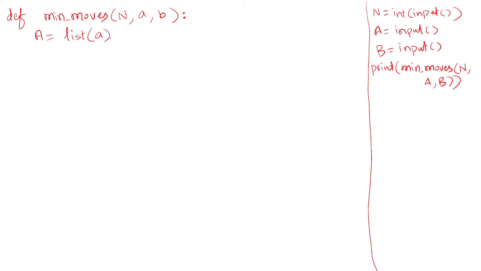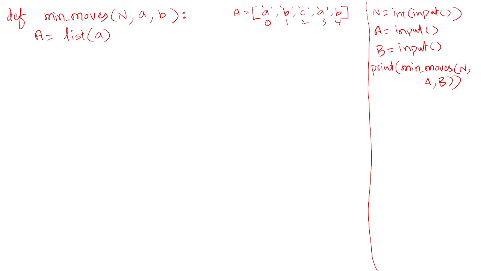So list a means a becomes a list containing each character as an element, just like a b c a b, whose indices are 0 1 2 3 4. You can easily access each character by using this list.